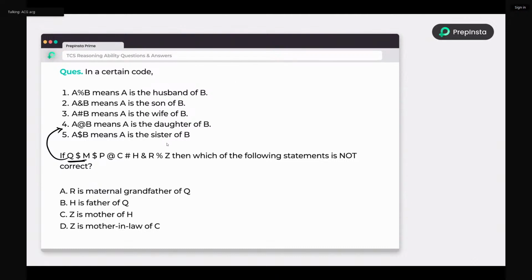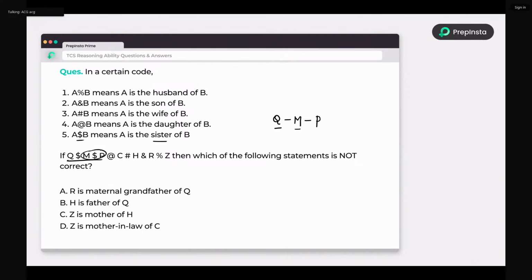Okay, so let's dive into the question and see how to do these types of problems. Yes, Bhaskar, I'm talking about it. Don't read the information; directly go to the question statement. Q dollar M. What is meant by Q dollar M? Q dollar means sister, so Q is sister of M. And M dollar P. Dollar means sister, so M is also sister of P.